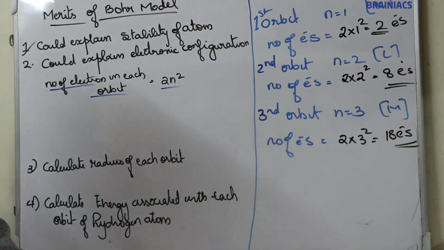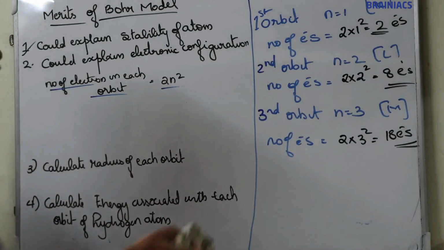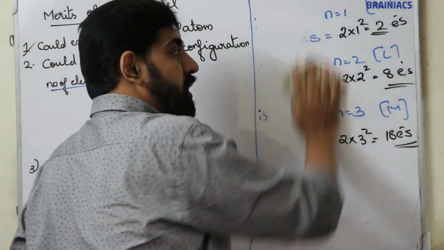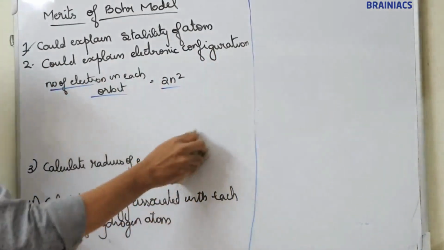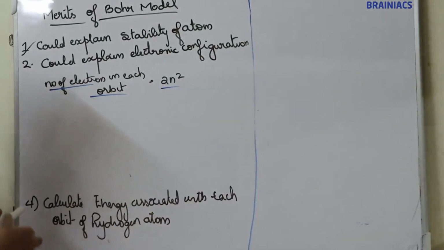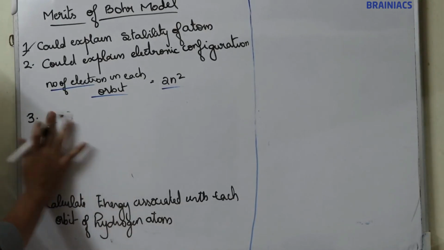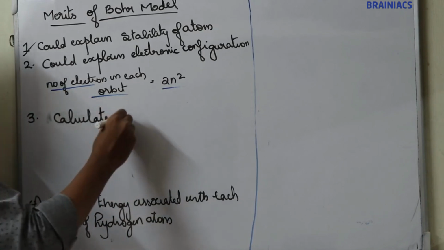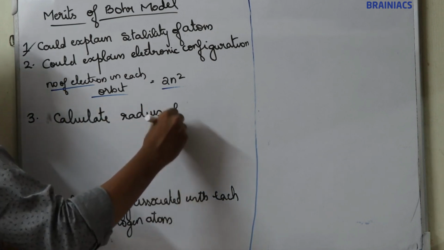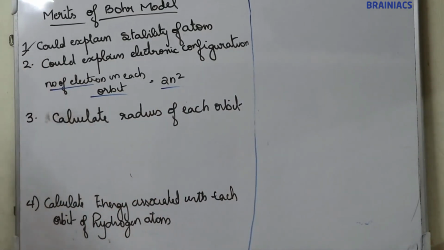Moving on to the next merit. The third merit is that he could calculate the radius of each orbit. He derived an equation to calculate the radius of each orbit.